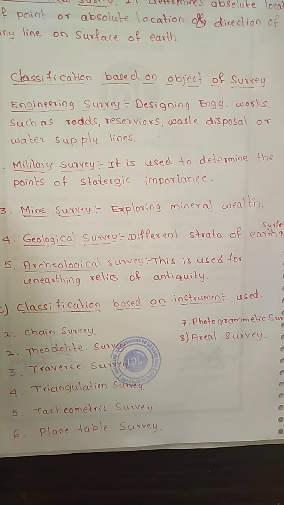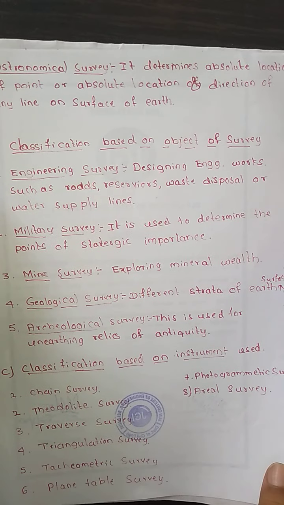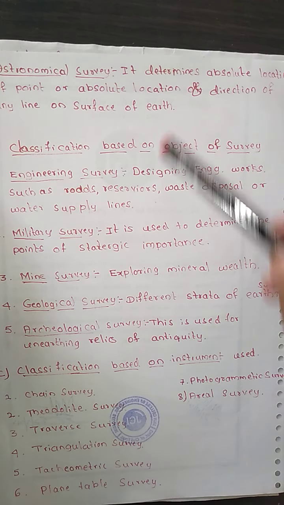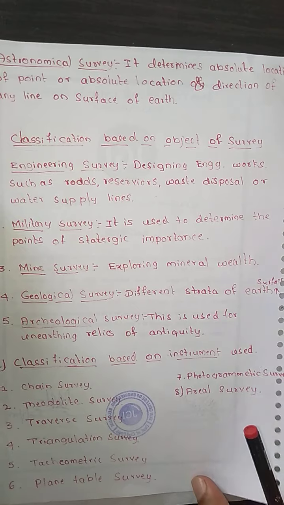Next we are going to have the astronomical survey. It helps in determining the absolute location of any point, or the absolute location and direction of any line on the surface of the earth. It mainly determines this through observation of heavenly bodies such as the sun or any fixed star. So this is regarding the astronomical survey.